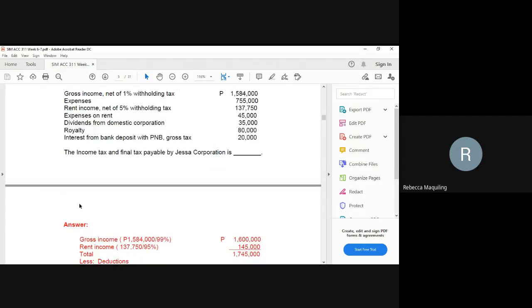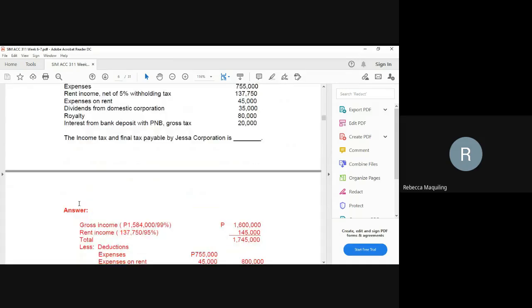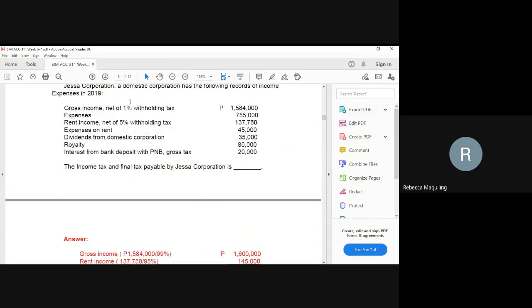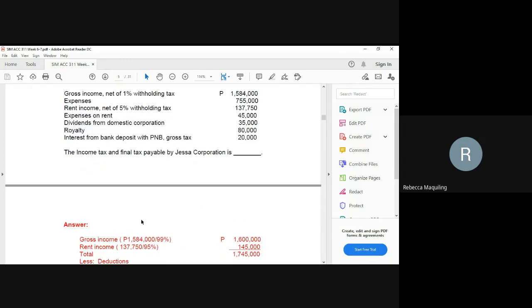So, let us first compute the income tax payable. From here, our gross income is 1,584,000, which is still net of withholding tax. So add it back first, because we base on gross and then subtract the expenses. If you use the net, our net income would be understated. So you add back the withholding tax: 1,584,000 divided by 99% to get the gross income. That is 1,600,000. Okay? Don't deduct the expenses yet. These are all your gross receipts.